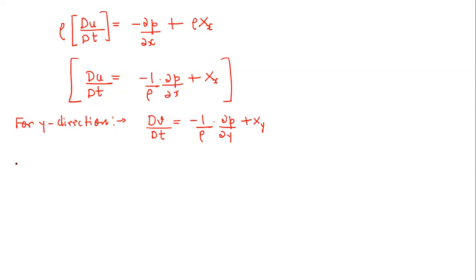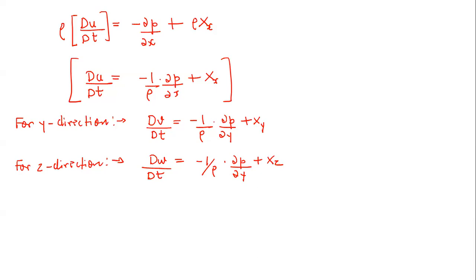Correct. Now similarly for the z direction, this is very important. The z direction is always important. Why? Because can anyone tell me why I am saying this? Sir, weight force will act, mg. Because the gravity force is present in the z direction. So again, it is minus 1 by rho, and here it will be delta p by delta z. Later on we will take this gravity term, plus X z.